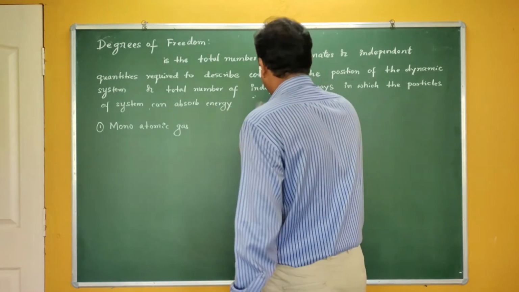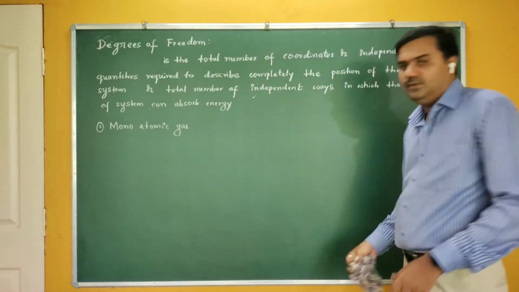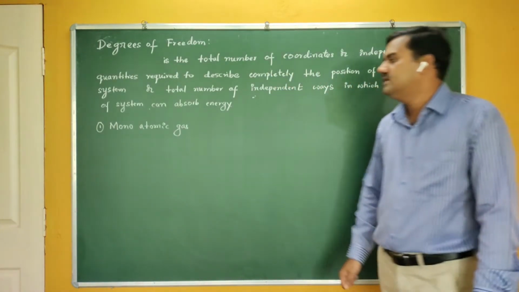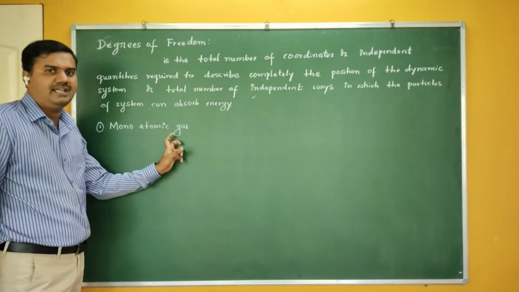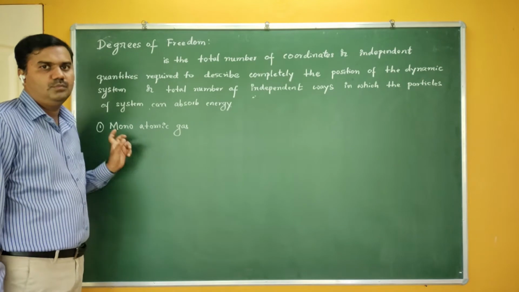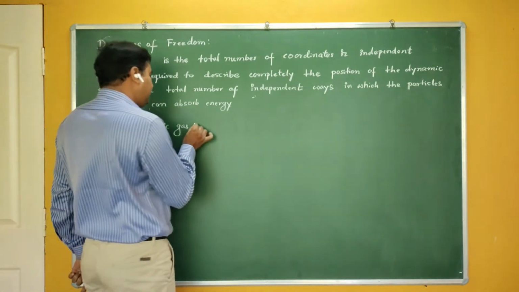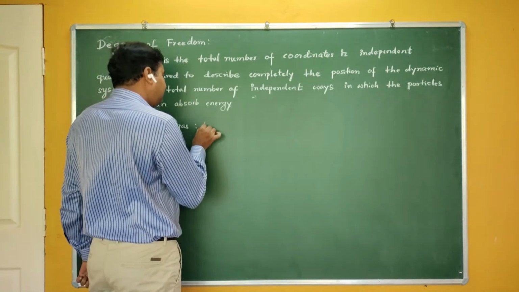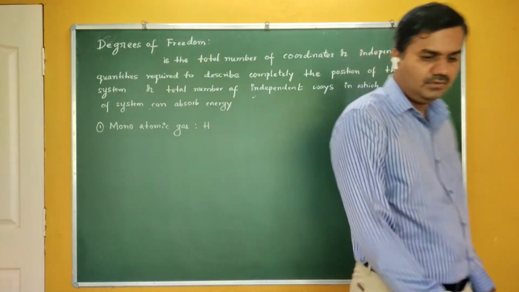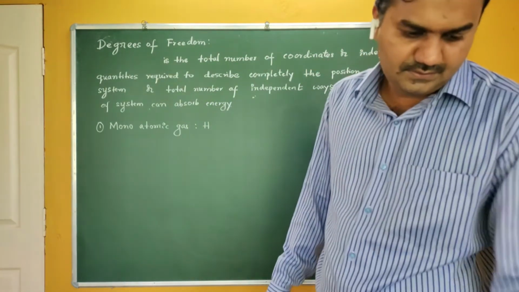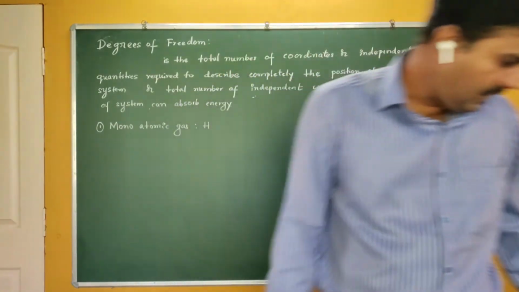You can find the atomicity of a molecule by knowing the value of gamma, that is the ratio of specific heats. What is meant by mono? Mono means single. What is the atomicity of this particular gas molecule? It is 1. Monoatomic gas means that the molecule contains a single atom. For example, hydrogen, no, not hydrogen, it is H2.